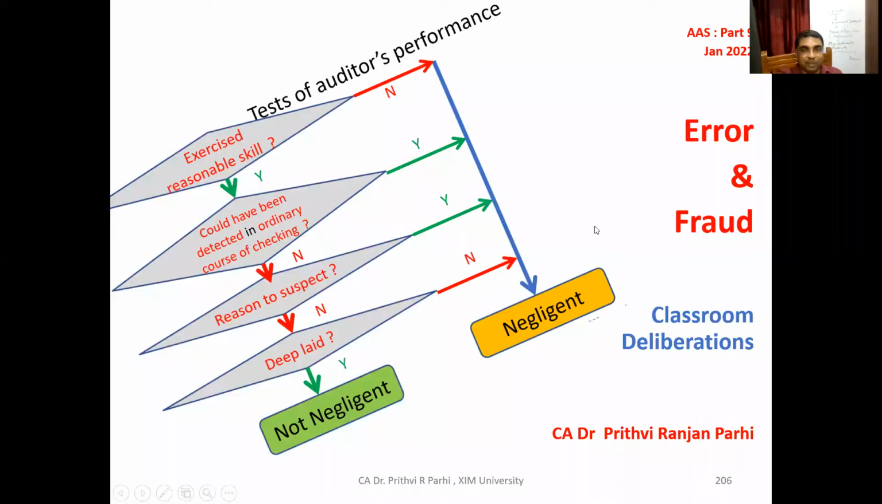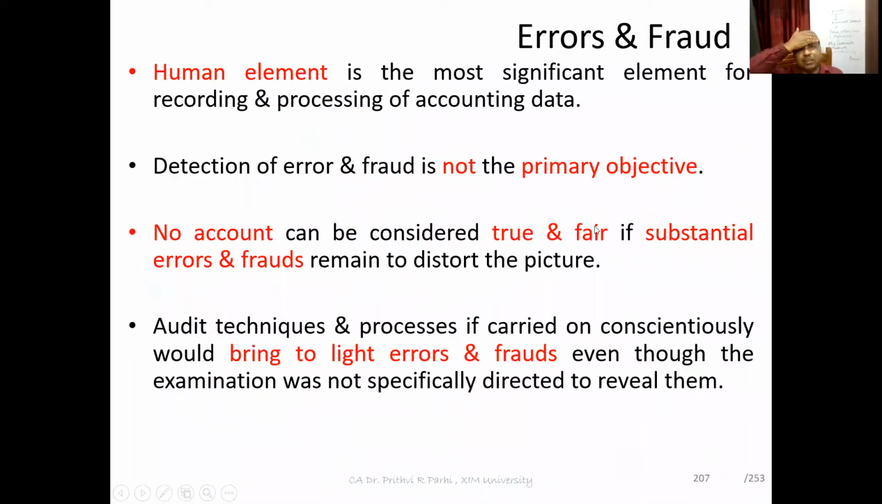Now let us understand the implication of this for the auditor. So financial statements are prepared by human beings. The human element is the most significant element in recording and processing the financial information and converting the accounting data into a financial statement. It's done by human beings. Even if the computer helps a lot in the processing, decisions are taken by human beings, and the basic data has to be fed by human beings.